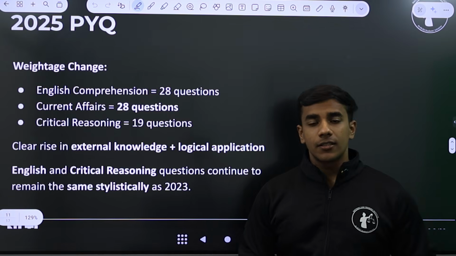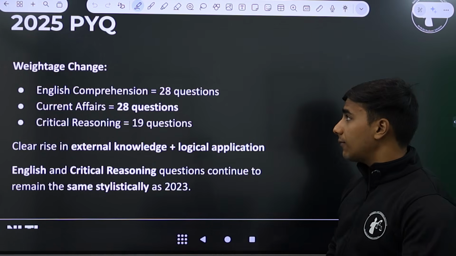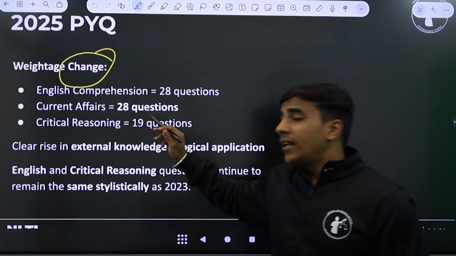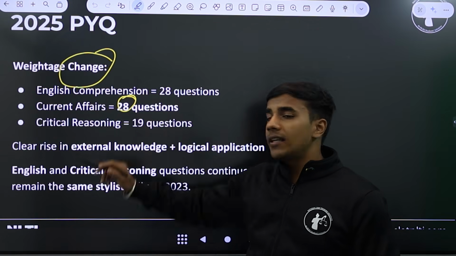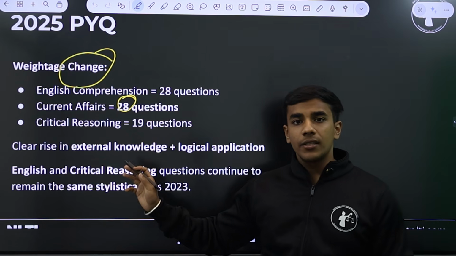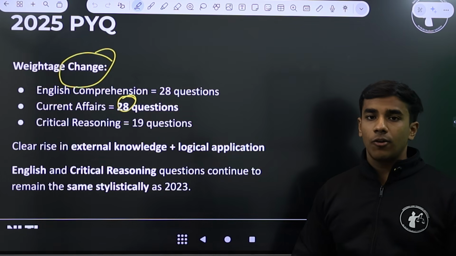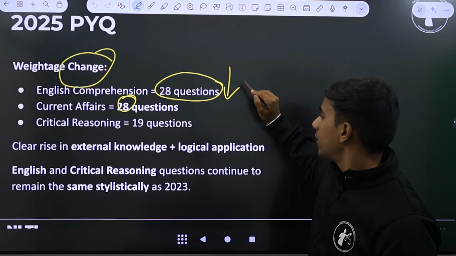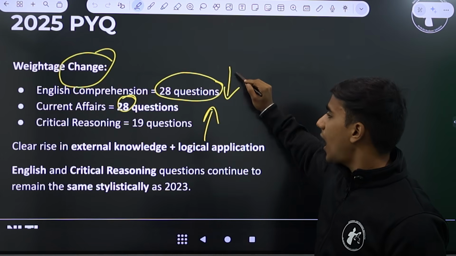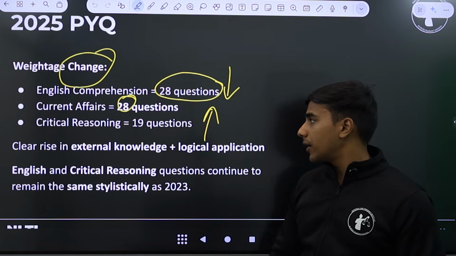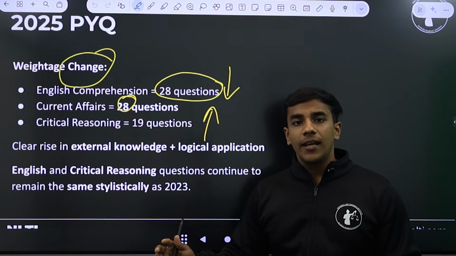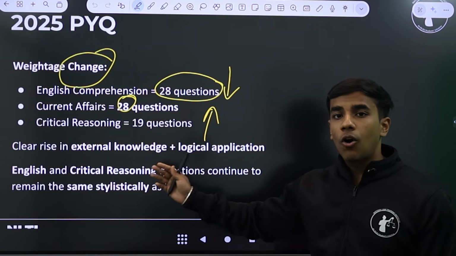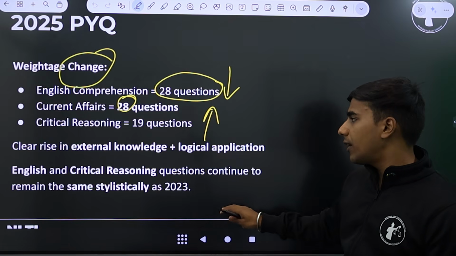Now we go about the latest or the recent PYQ, the paper that we have, and that is the 2025 PYQ. Now there was a weightage change. An increased importance was given to current affairs. We had never seen this before. We had around 28 questions in NLSAT 2025 directly from the general knowledge and current affairs section. And we also saw an increased significance of critical reasoning, and a decreased significance of English comprehension. Very core concepts like assumption, conclusion, inference, and most importantly, strengthening and weakening saw an increase in the NLSAT 2025 PYQ.